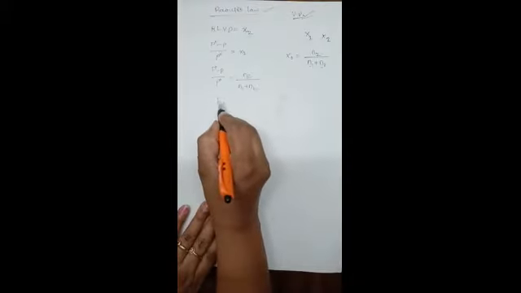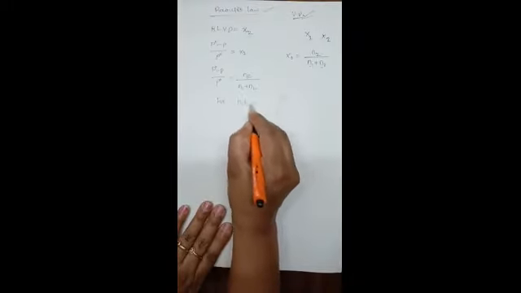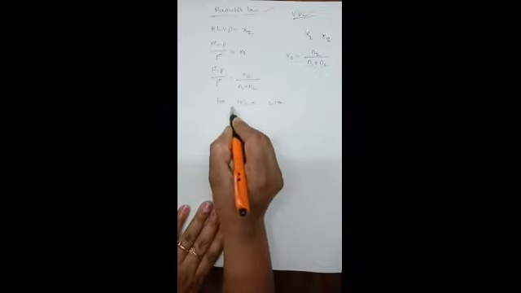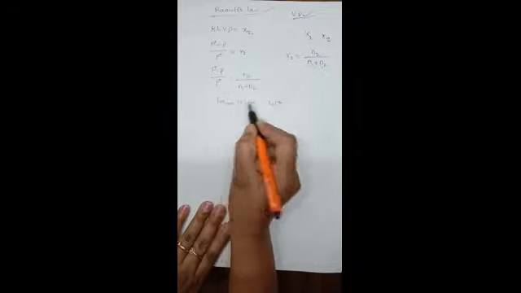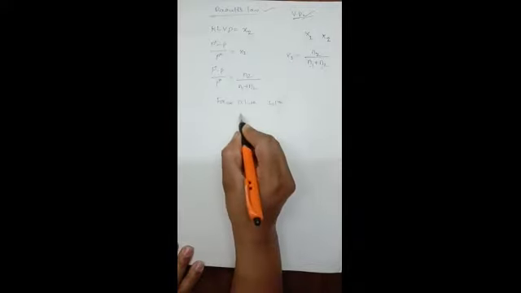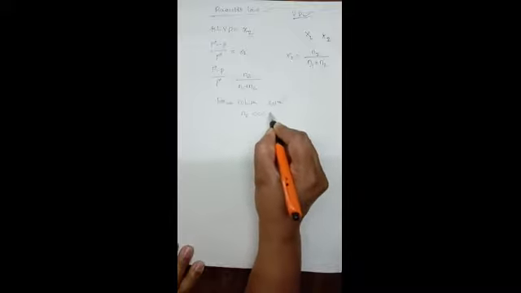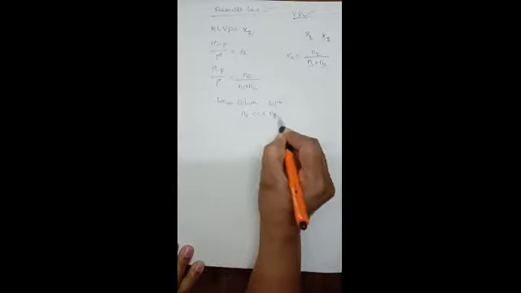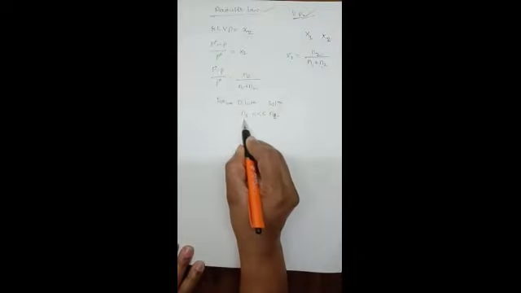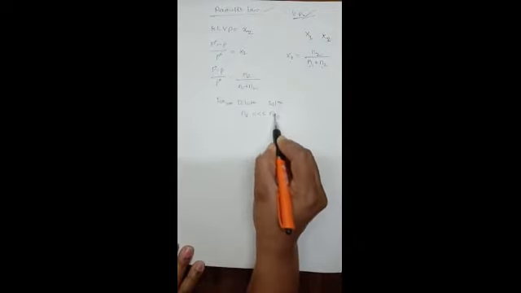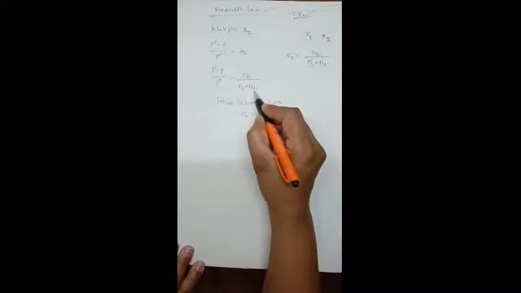So for a very dilute solution, if the solution is very weak, that means a very small amount of solute has dissolved in a large quantity of solvent. For that very dilute solution, the number of moles of solute is very small compared to the number of moles of the solvent. That means N2 is negligibly small compared to N1, so we can neglect N2 in the denominator.